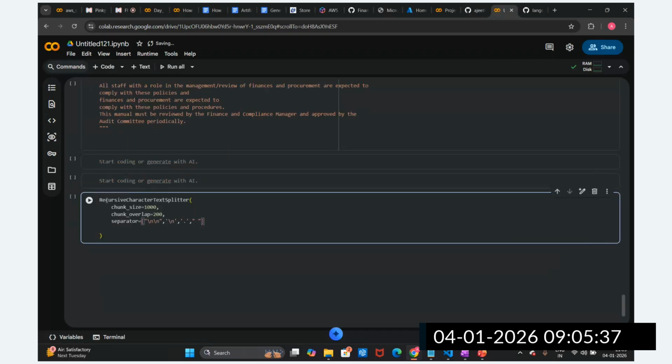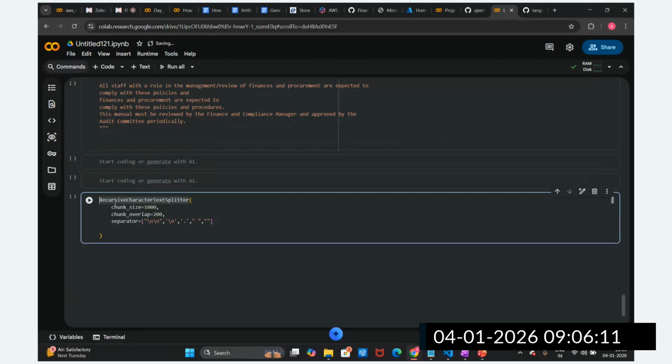That is the reason we are going to utilize this recursive character splitter. First, it will chunk upon the paragraph. If the paragraph size is greater, it will group sentences. If the group size is also greater, it will split upon the new line. If the new line is also greater than the chunk size, then we use the full stop, meaning a complete sentence. Otherwise, we go for groups of words, space separated, or otherwise without anything. This is how we set up the recursive character splitter.